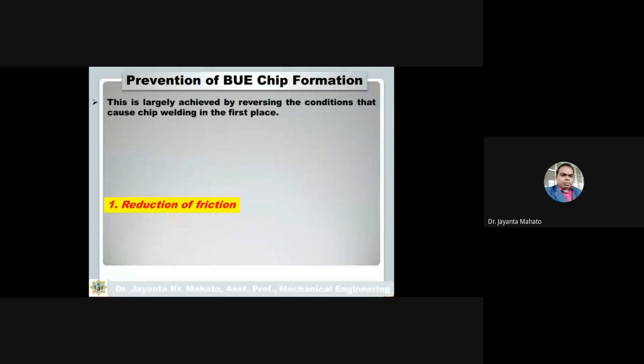Prevention of built-up edge formation: how do you prevent this built-up edge? This is largely achieved by reversing the conditions that cause chip welding in the first place. Whatever the reasons were for the formation, if I reverse them, then built-up edge formation can be prevented. Prevention of built-up edge formation is mainly done by reducing the friction.